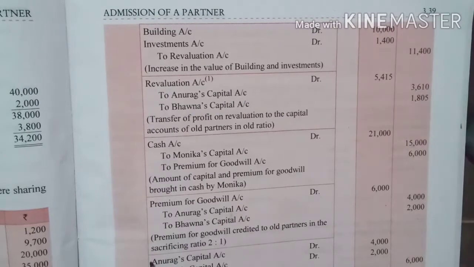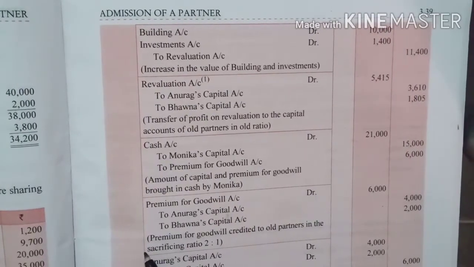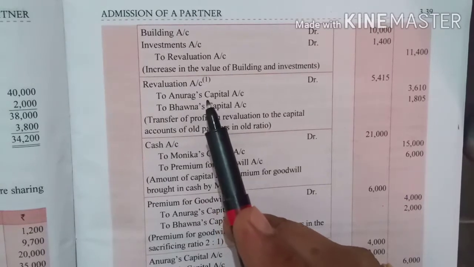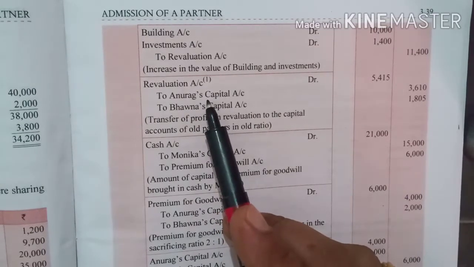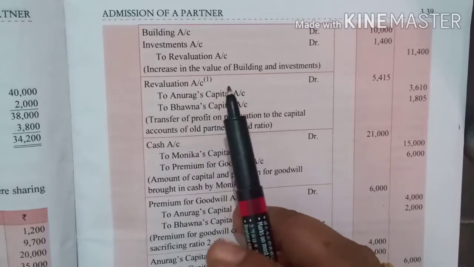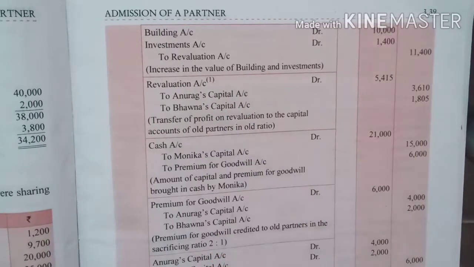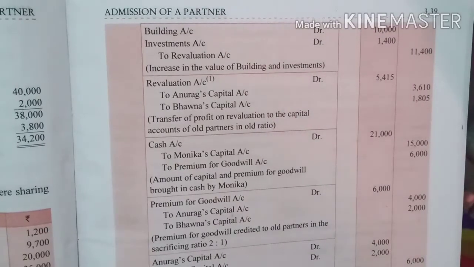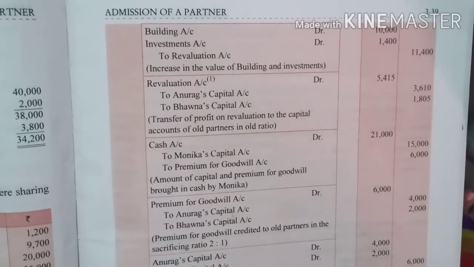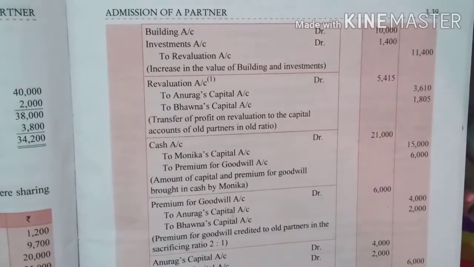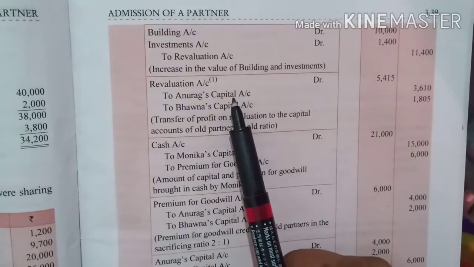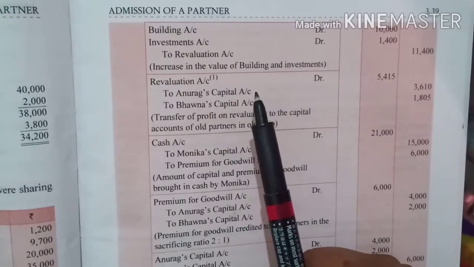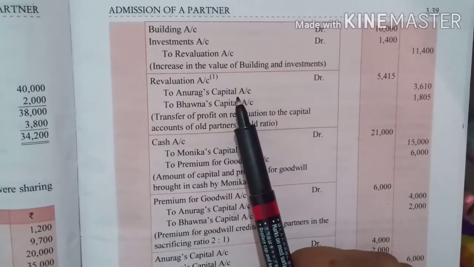Fine. Now we'll check out this next entry. This entry will be related to your revaluation account. What you have to do for this entry? First you have to close your revaluation account, then check whether there is a profit or loss. Accordingly the entry will be passed. So this is a transfer of profit and loss to the capital account from revaluation. Okay, so this is that entry.